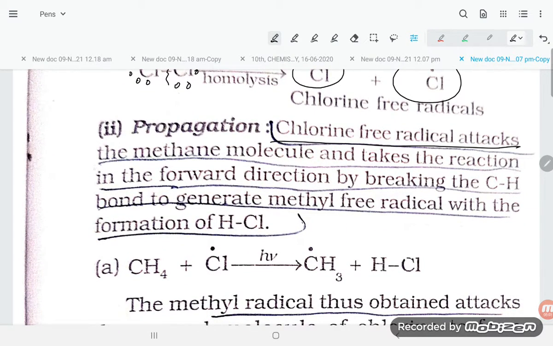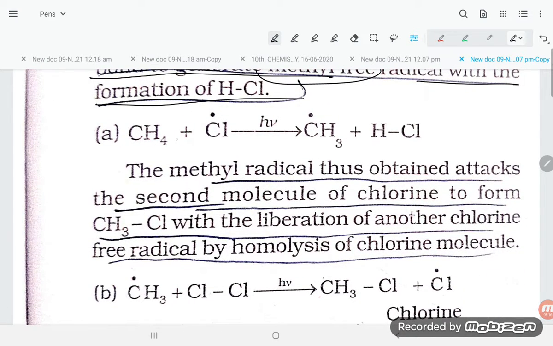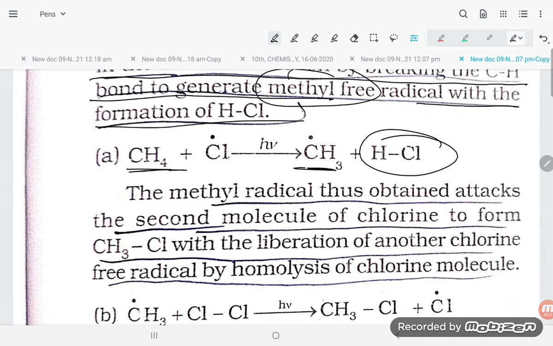The chlorine free radical attacks the methane molecule and takes the reaction in the forward direction by breaking the C-H bond to generate a methyl free radical with the formation of HCl. So one hydrogen and Cl are combining to form HCl, and as a result it forms the methyl free radical. How does the reaction proceed? Here you can see hydrogen, hydrogen, hydrogen, hydrogen, that is 2 electrons, and the Cl free radical is there. This Cl free radical and this hydrogen are forming HCl. And what is left, students? The CH3 free radical, this one.